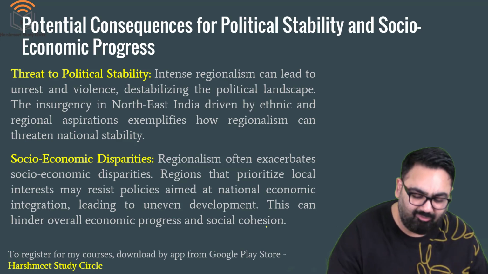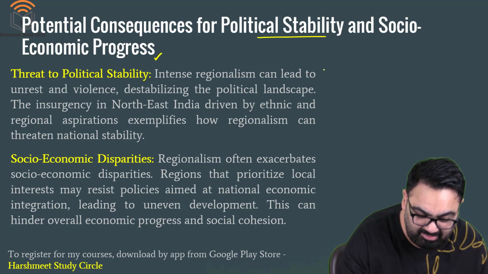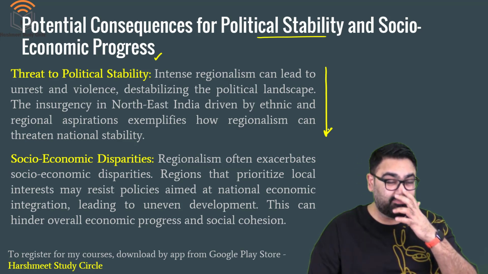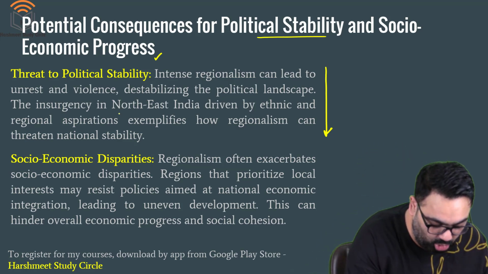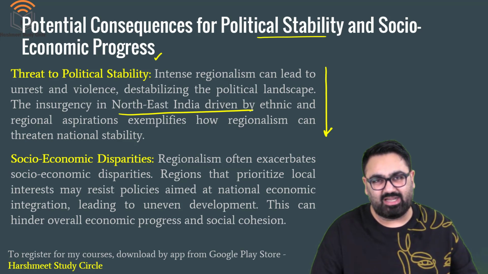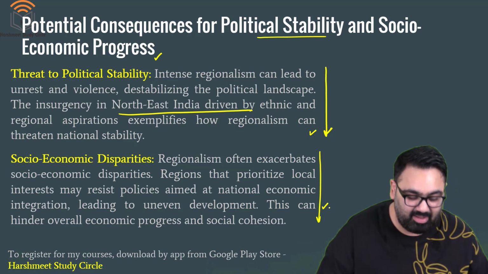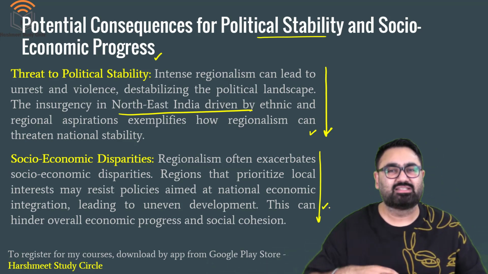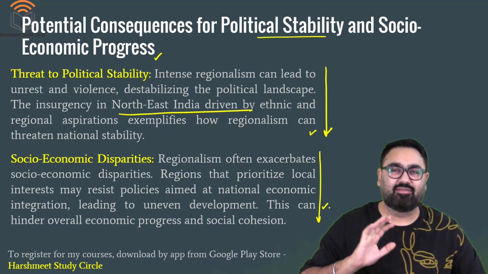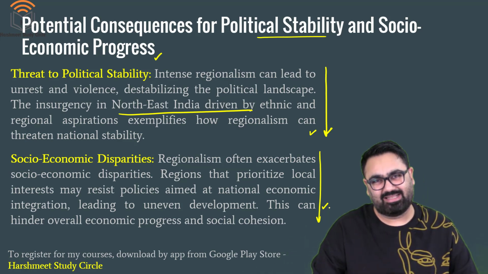The question also asks you, what are the consequences for political stability and socio-economic progress? First, it is a threat to political stability because of the use of violence, because of demands being made by many groups. For example, what we are seeing in Northeast India in the form of insurgency, how it has become violent over the last few decades, it can lead to a big issue. Socio-economic disparities also increase. A lot of people in some states would have this grudge against the central government that I am poor or my state is poor because the government is giving more preference or priority to some other state. That can lead to socio-economic disparities as well.